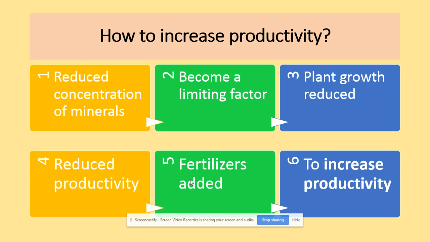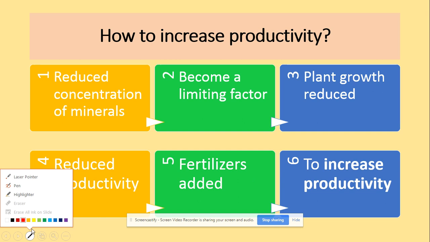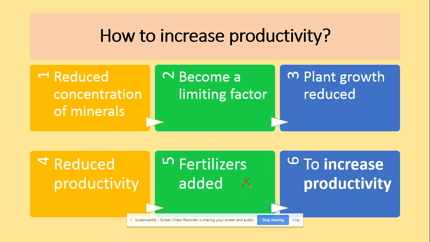A reduced concentration of minerals will become a limiting factor. That will lead to the reduction of plant growth, so further we will have reduced productivity, and to overcome this we could add fertilizers. The main aim of the fertilizers is to increase productivity.